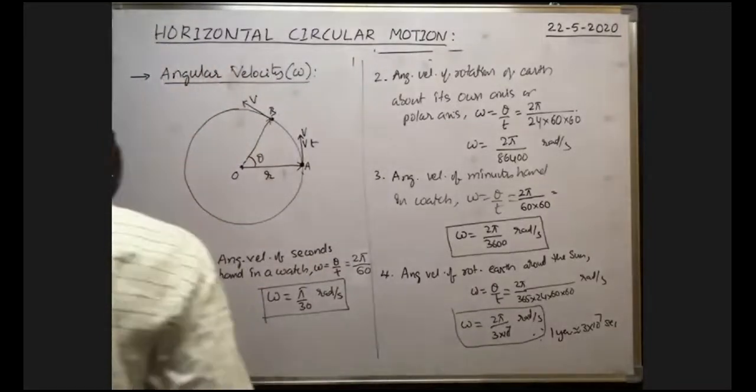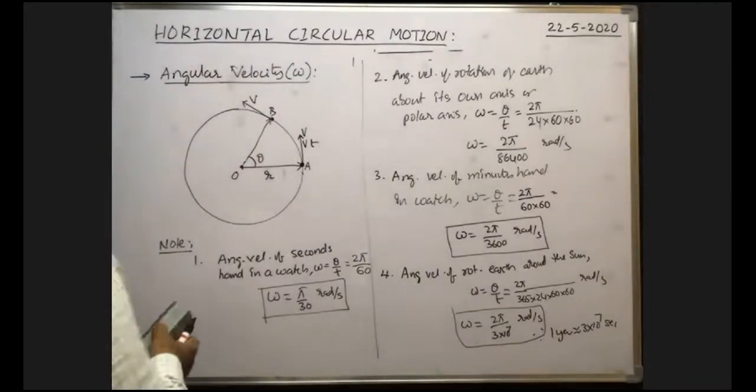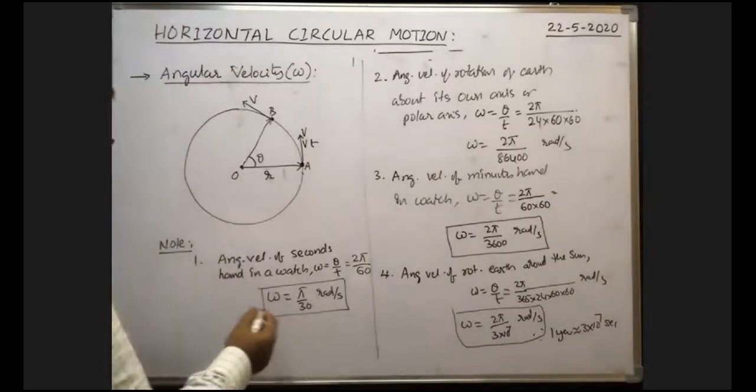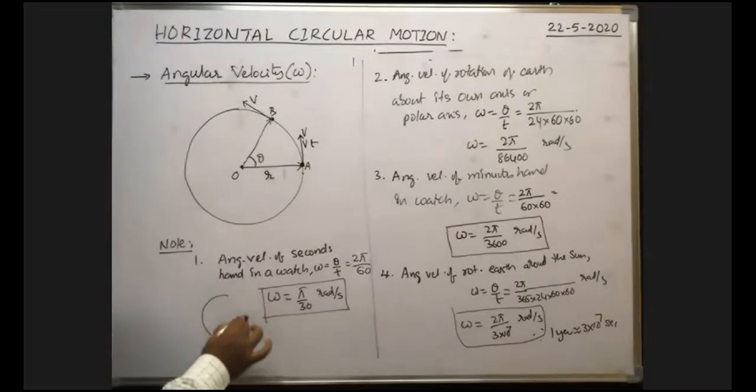Okay. Next, linear velocity of the tip of the seconds hand. Here you see, suppose this is a watch.